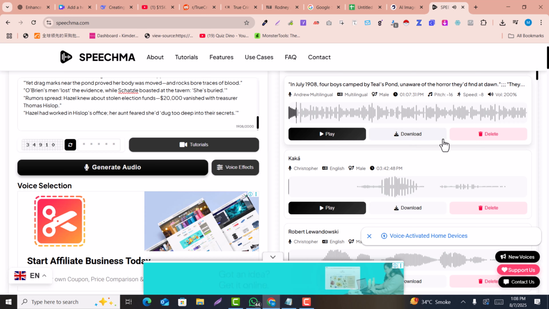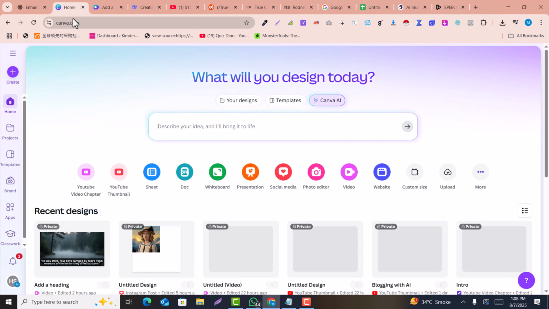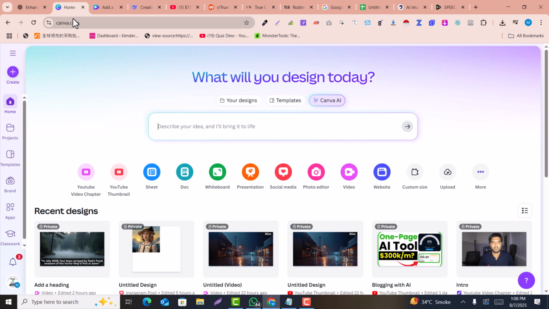Now the audio has been generated. So now, simply the final part, how you can generate the video. You just need to open Canva. There I'm going to share 2 methods with you, which are free, of course. I mean, if you have a standard version of Canva, you can easily generate the images of the video, and if you have the bulk creation option in your Canva, that will also be awesome.